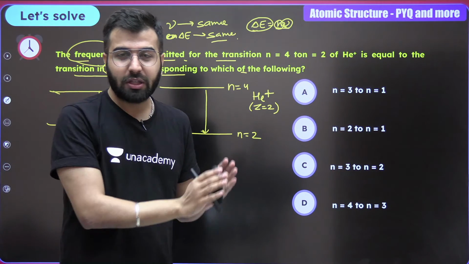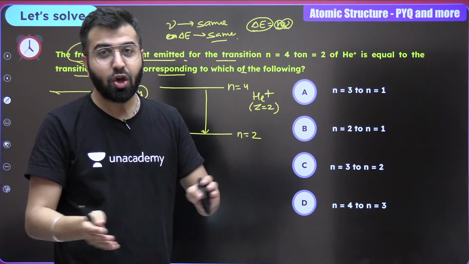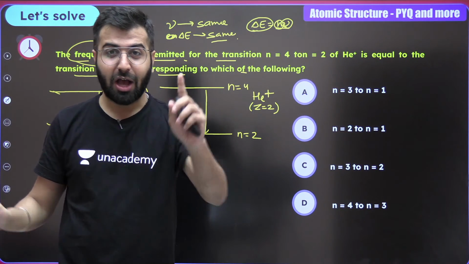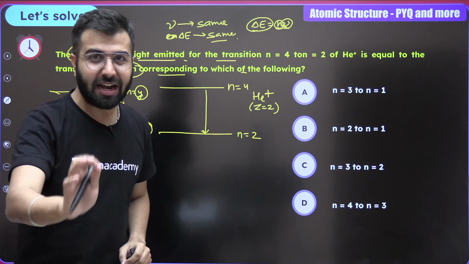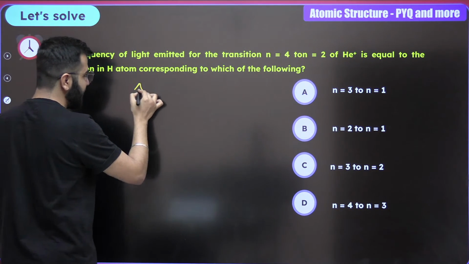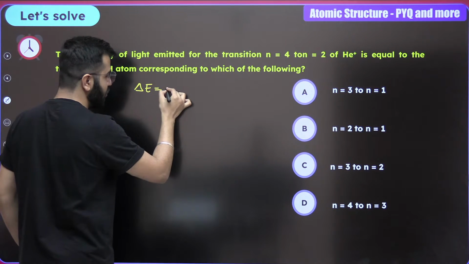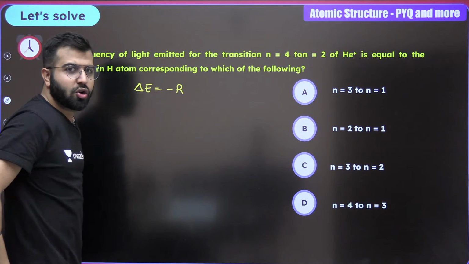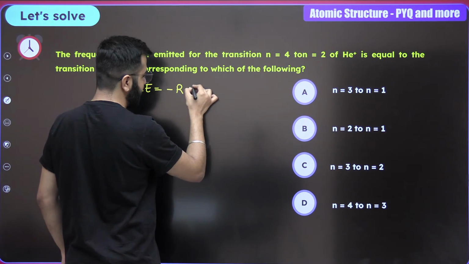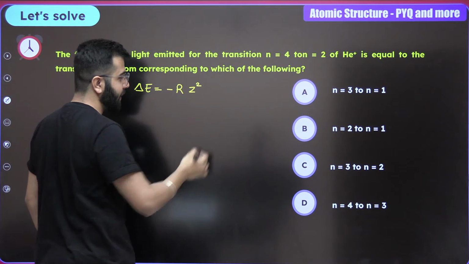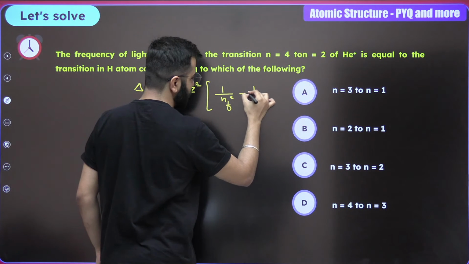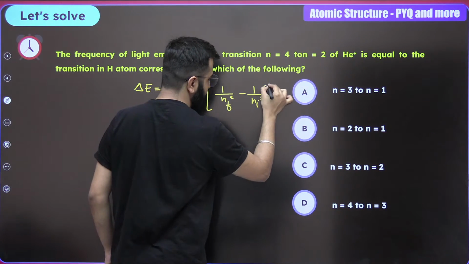If you would look into this particular type of question anywhere, you will actually see a lot of big solutions. I'll give you a trick. Are you ready for the trick, boys and girls? Just write the Rydberg's equation with me. Now delta E is equal to minus the Rydberg's constant 2.18 into 10 to the power minus 18, and then write Z square, 1 upon NF square minus 1 upon NI square.